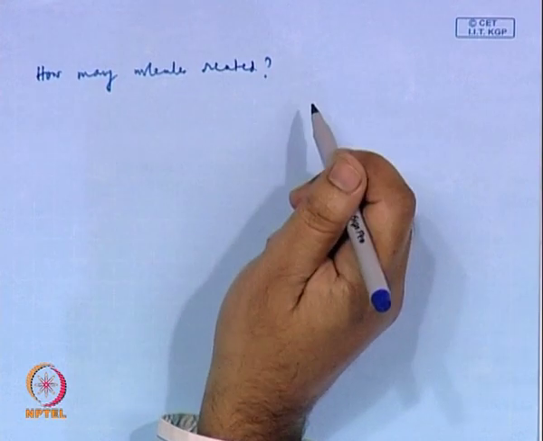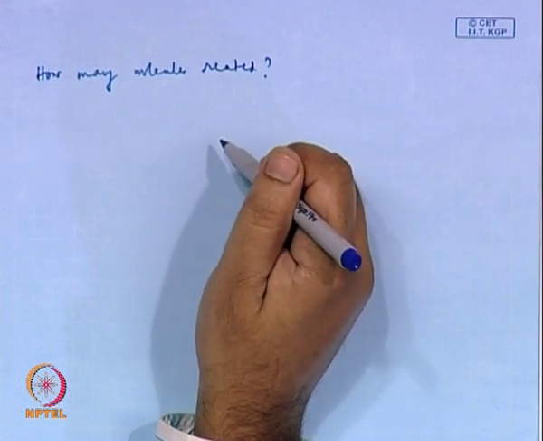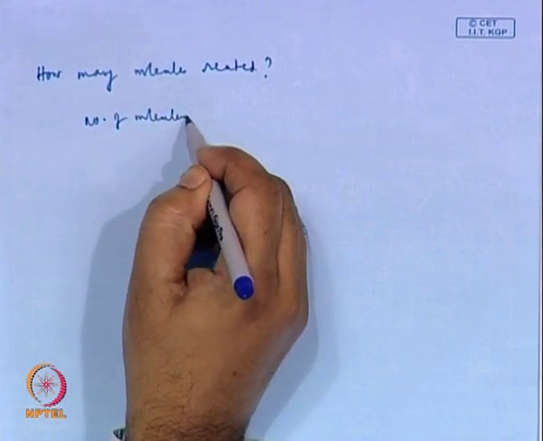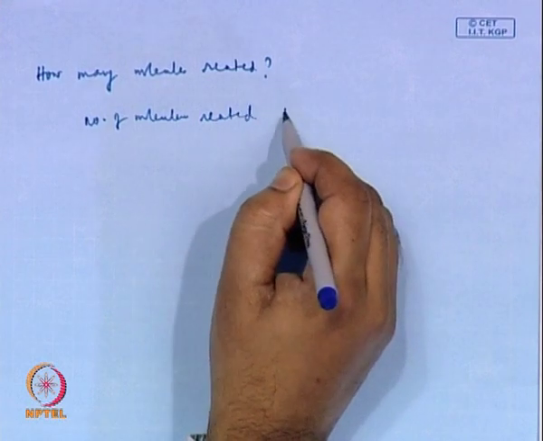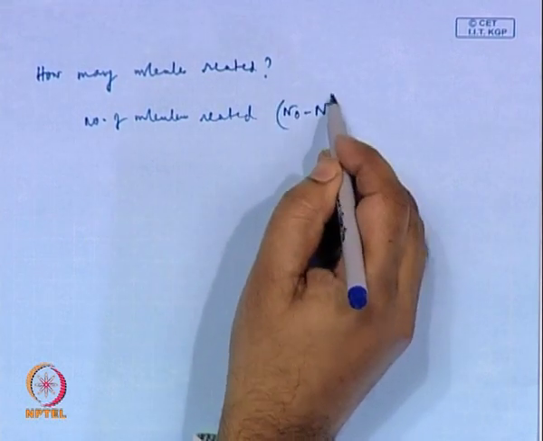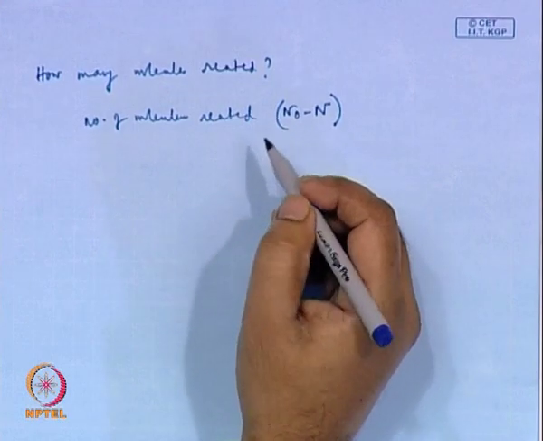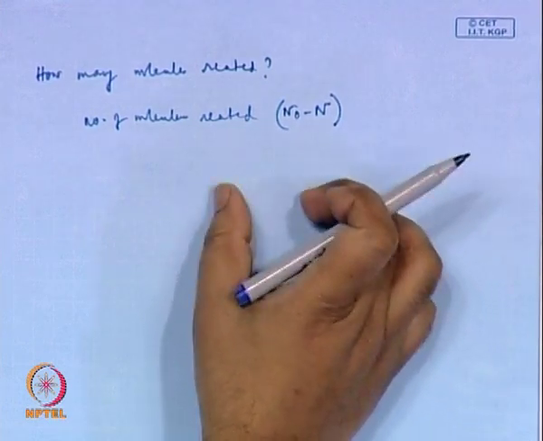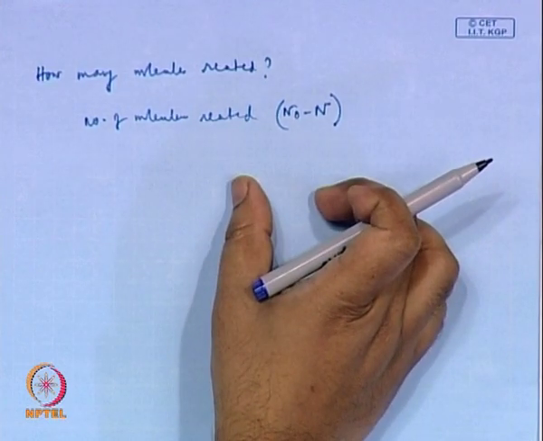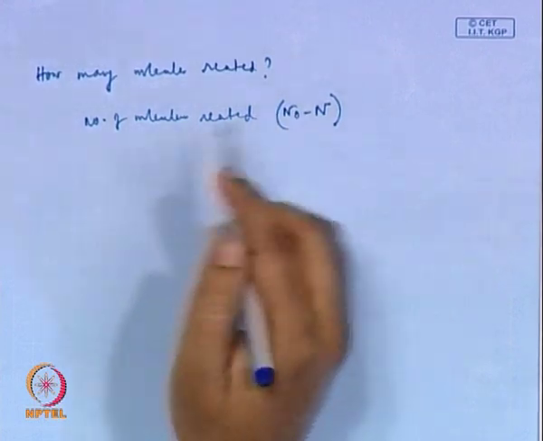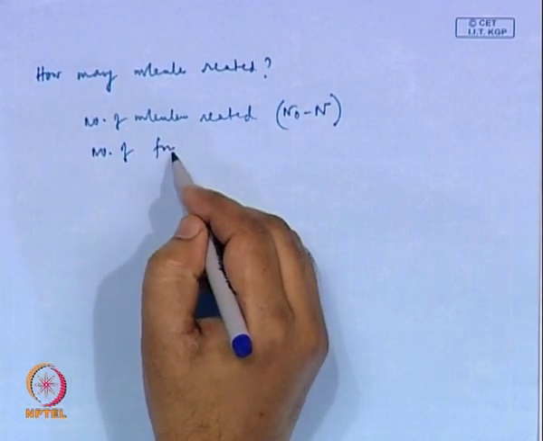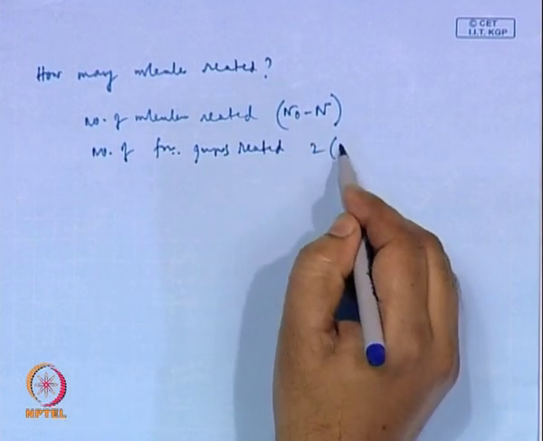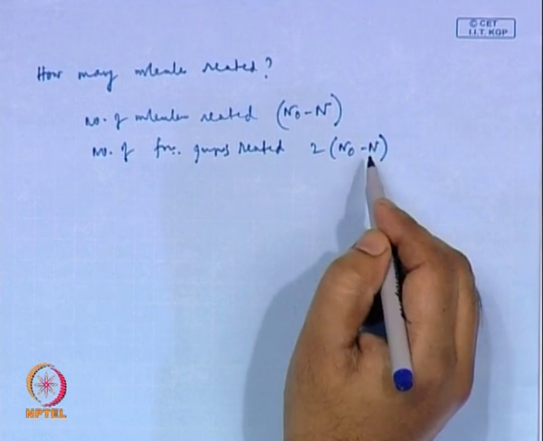N0 was the number of molecules at the beginning, and N is the number of molecules now. So the number of molecules reacted is N0 minus N. Now, when one molecule disappears, how many functional groups are reacting? Two functional groups. So the number of functional groups reacted is twice (N0 minus N).